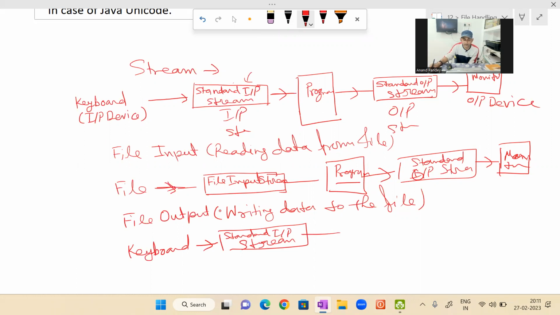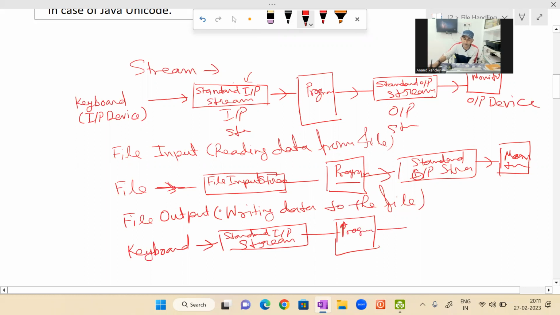And from here, the program will fetch the data. This program will take the data from here. Whatever we typed on the keyboard, the input which you have given to the keyboard, that will be sent to the standard input stream. The program will take from there. And after processing, the output will be given to file output. So output will be given to the file.